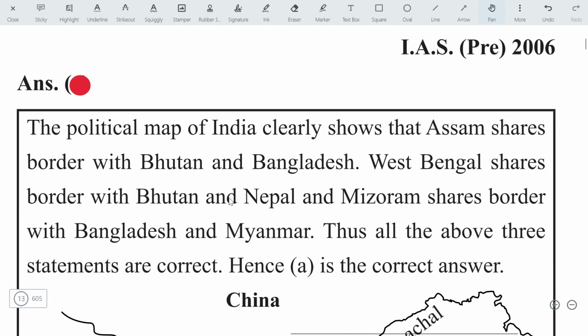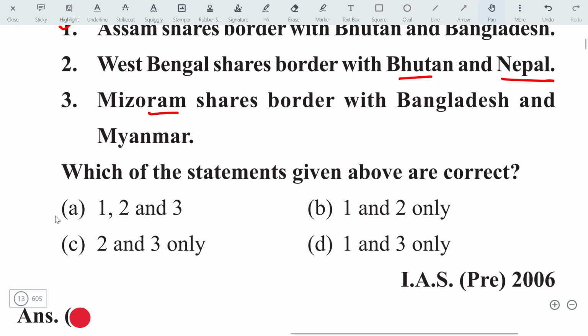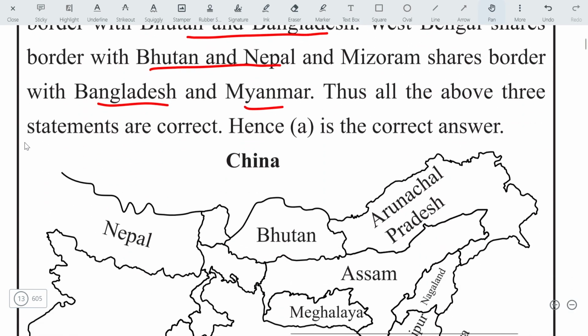Check out here. Assam shares a border with Bhutan and Bangladesh. This is right. West Bengal shares a border with Bhutan and Nepal. Mizoram shares a border with Bangladesh and Myanmar. Then all statements are true. So the answer will be 1, 2, and 3, all statements are true.